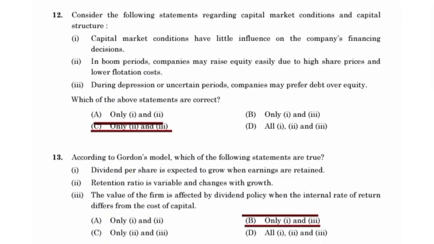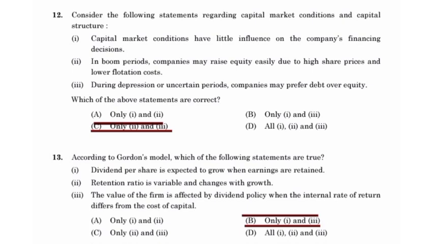Consider the following statements regarding capital market conditions and capital structure. In boom periods, companies may raise equity easily due to high share prices and lower flotation cost. During depression or uncertain periods, companies may prefer debt over equity.